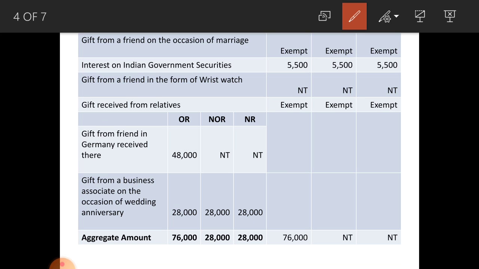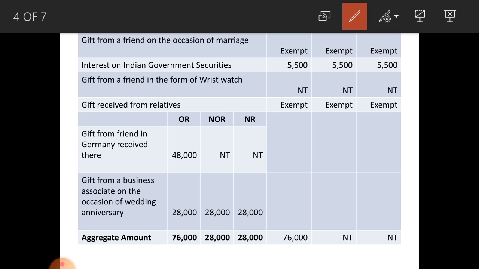Next, see two types of gifts from friends. First one, gift from friend in Germany received there, taxable in the hands of ordinary resident only, and in not ordinary resident and non-resident, not taxable. Next one, gift from a business associate on the occasion of a wedding anniversary, 28,000, taxable in the hands of all three categories. But if the amount exceeds 50,000, then only they have to pay tax. If the amount does not exceed 50,000, not taxable.